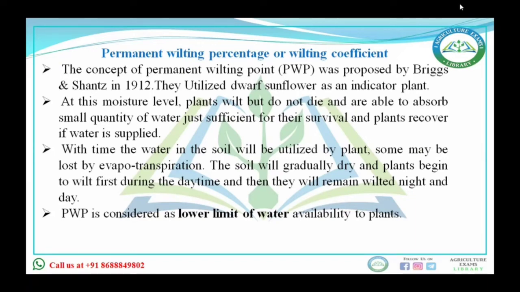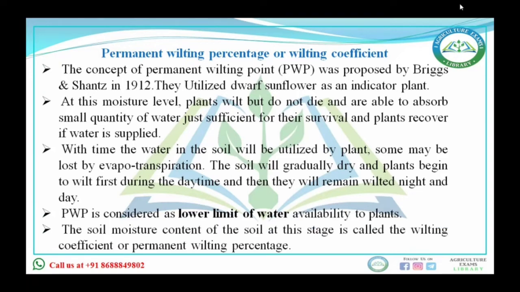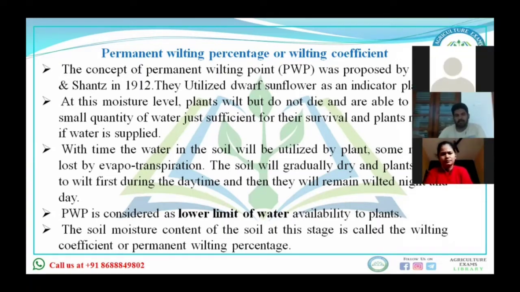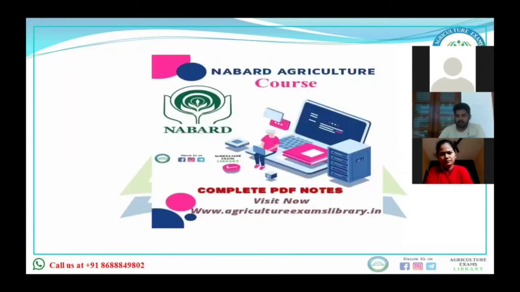Permanent wilting point is generally considered the lower limit of water availability to the plant. What do you mean by this? The lowest level of water, the minimum amount of water that can be absorbed by the plant at this condition. Below this condition there will be no water for the plant, and the plant can die.